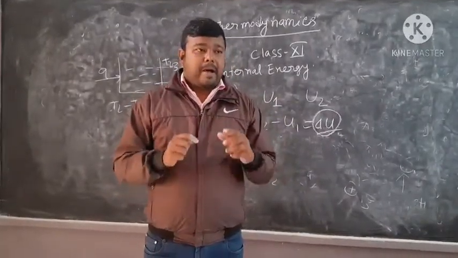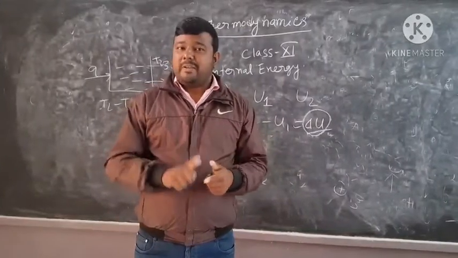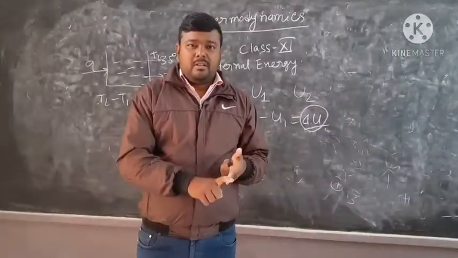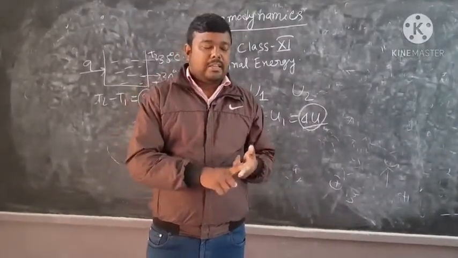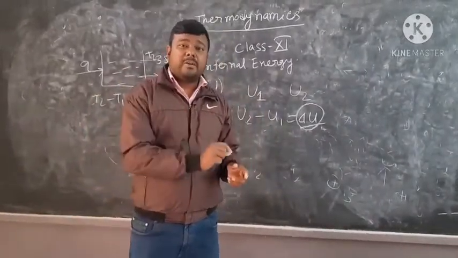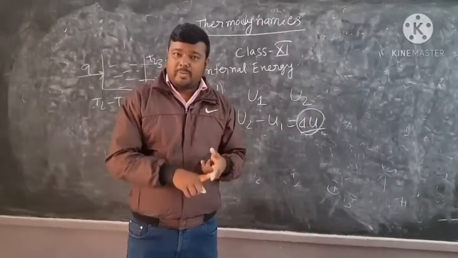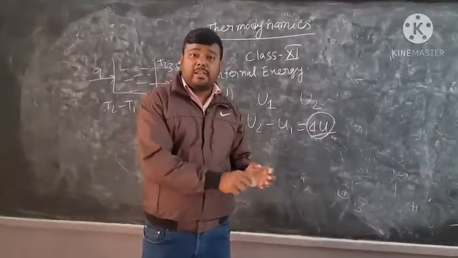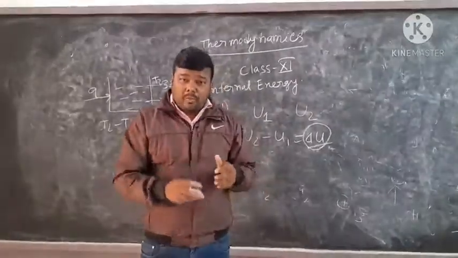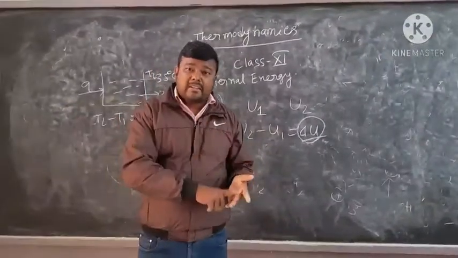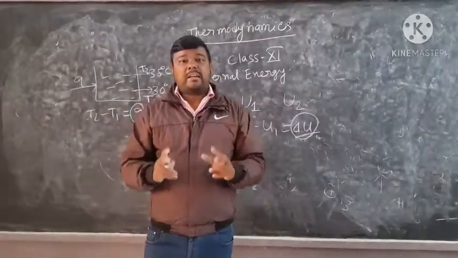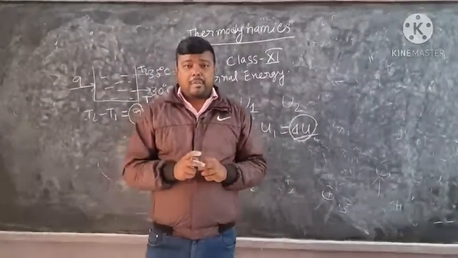We know that a perpetual machine cannot be constructed. A perpetual machine means a machine which will work without expenditure of energy. If the thermodynamic first law were incorrect, then we would be able to construct this type of machine which works without expenditure of energy. But that is not possible. If the machine has to work, it has to take energy from the surroundings and convert this energy into work done. That means the energy can be converted from one form to another form. But ultimately the total energy will remain conserved for a system.